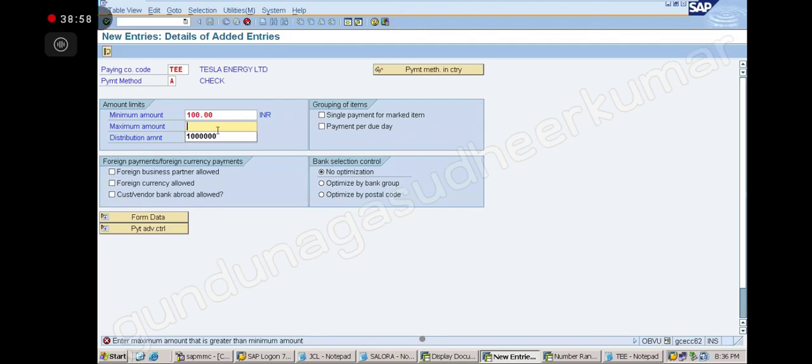Okay. So now maximum amount this much, right? Now maximum is also important, no? See, when I am doing automatic payment, if it is a big payment like 10 lakh rupees, and the system automatically pays it, I want a control point. Up to 10 lakhs it's okay, above 10 lakhs I want to check manually and pay. So that limit if I want to put, I can put. Is it clear? Minimum amount, maximum amount. Yes, sir.